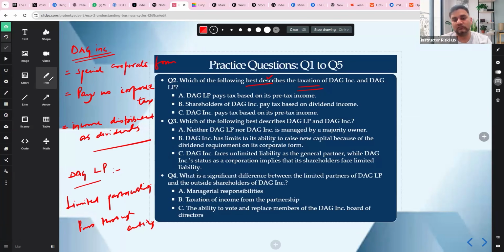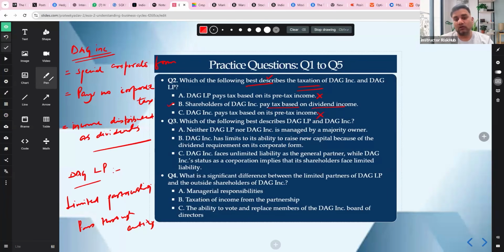So this is correct. DAG LP pays tax on pre-tax income? No, DAG LP's partners pay tax at the personal level, so this is wrong. DAG Inc. pays tax based on pre-tax income? This is also wrong, since they pay on dividend income.